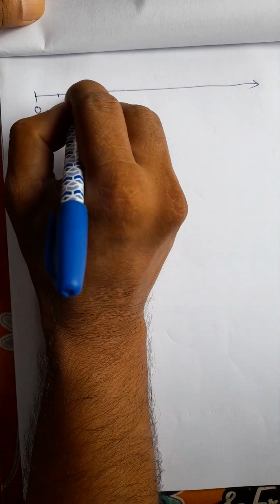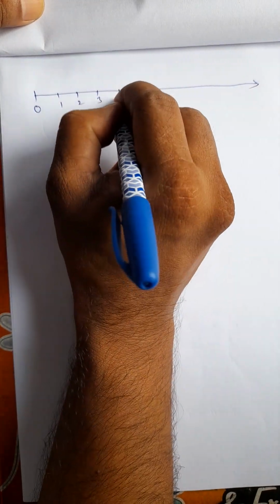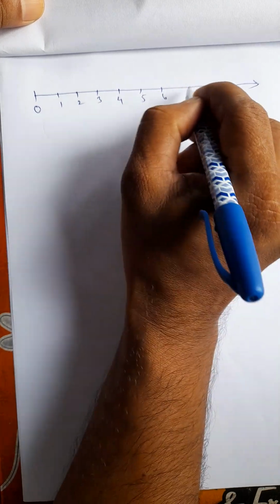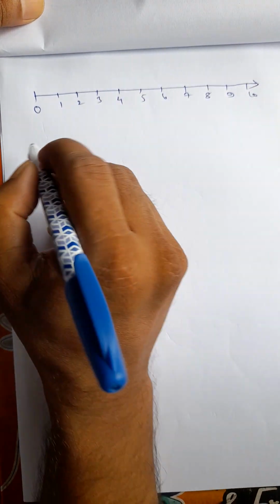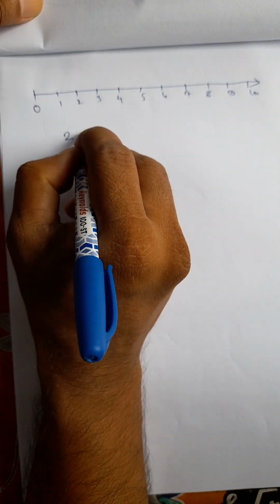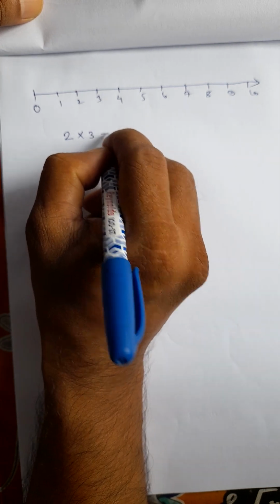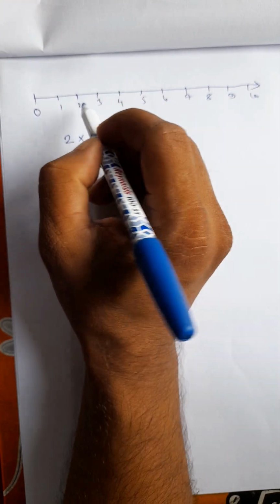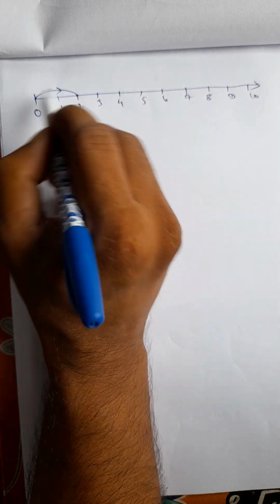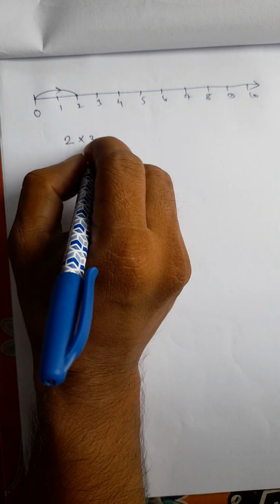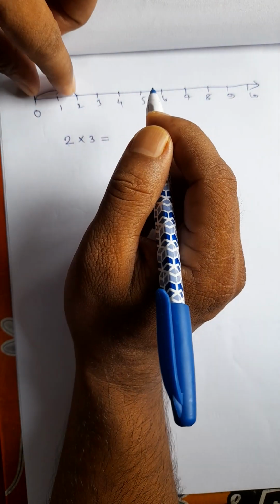Again you draw the number line starting from 0, 1, 2, 3, 4, 5, 6, 7, 8, 9, 10, etc. Now you have to find, suppose, 2 multiplied by 3. Now what is 2 here? In the number line, 2 means this distance, 0 to 2. Now you have to find 3 times of this distance. 2 multiplied by 3 means you have to find 3 times of this.